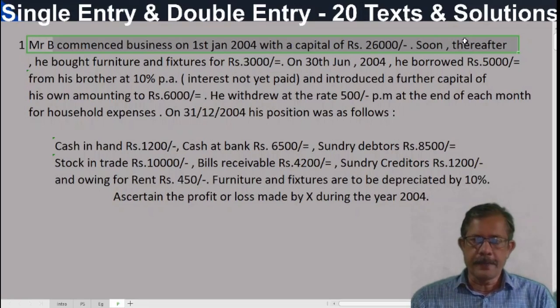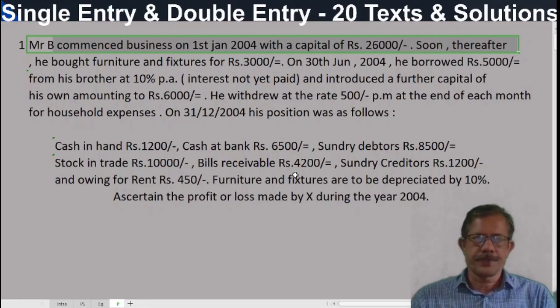Under the net worth comparison method, net worth is to be calculated. Capital should be calculated, opening capital and closing capital. For that, we have to prepare two statements. The first one is the statement of affairs at the beginning of the year and at the end of the year. Correct?